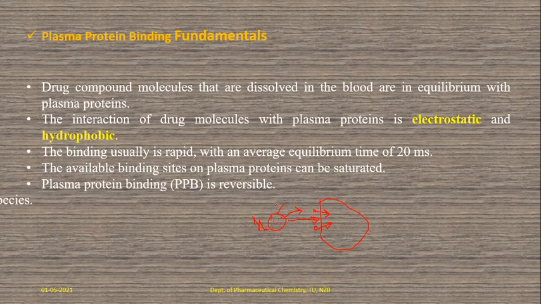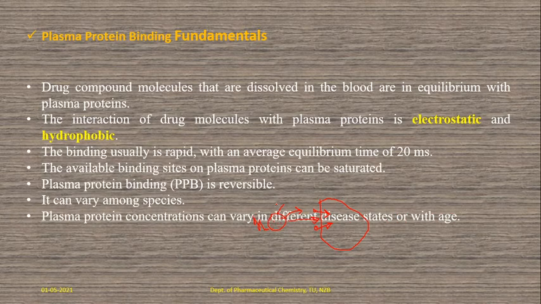Okay. But these binding interactions may be different with respect to species. The binding interaction in humans is different from the binding interaction of the same drug molecule in other animal species. I will show you an example also.